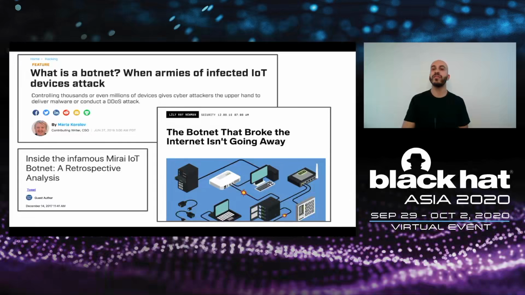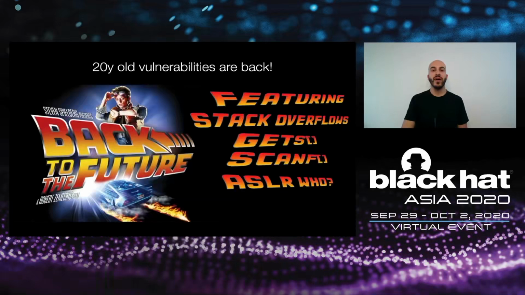Now, one interesting thing is that many of these vulnerabilities that we see in these devices are actually quite old types of vulnerabilities, things that we have known for a long time and for which attackers do not really need any sophisticated exploitation technique. And in fact, firmware often does not present many of the protection mechanisms that we are nowadays used to in comparison with modern operating systems. So I'm thinking at, for instance, randomization or control flow integrity.